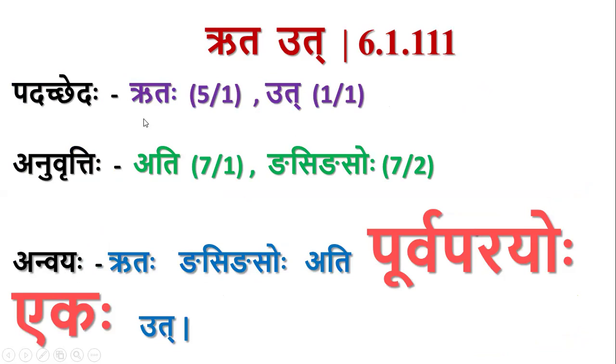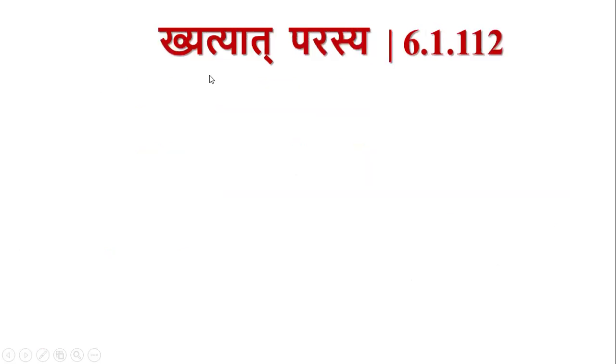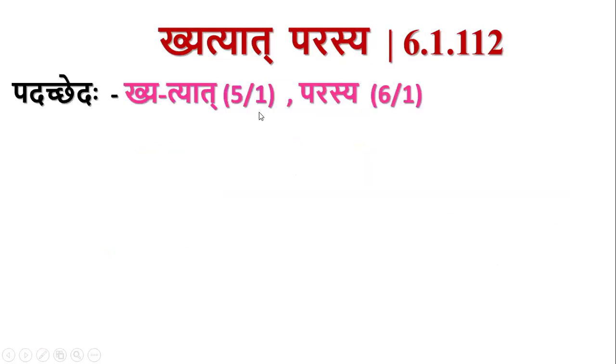Whenever rasva ru is followed by gnasi or gnas pratyaya, then purva and para will combine to form ur, the ru and a. And as I told, purva parayoho ekaha. This adhikara ends here. The next sutra is ketyat parasya 112. Padacheda: ketyat, kya tyat. This is panchami ekavachana of ketya. Parasya, shashti. Okay.